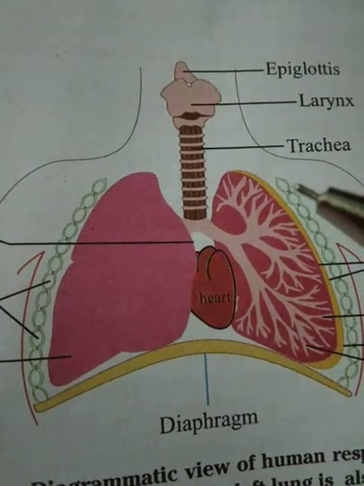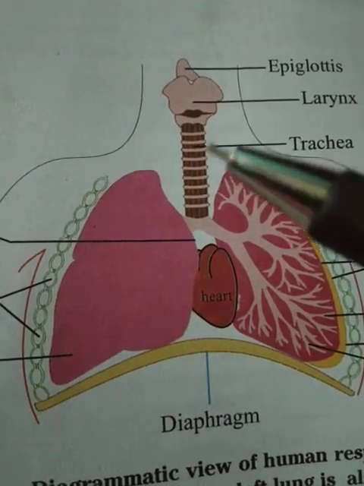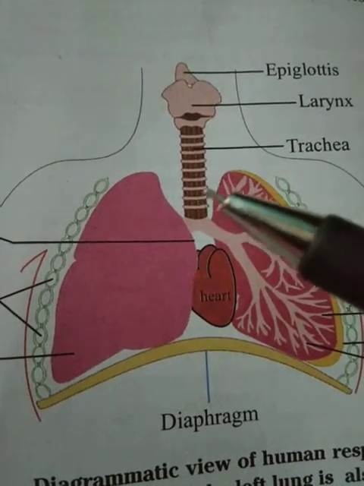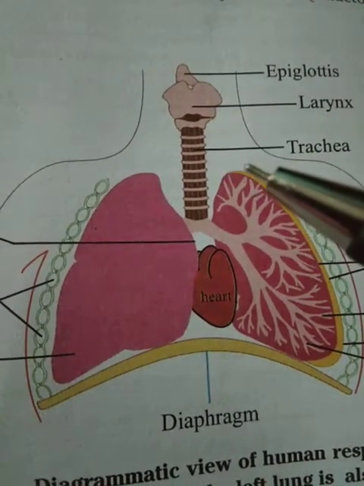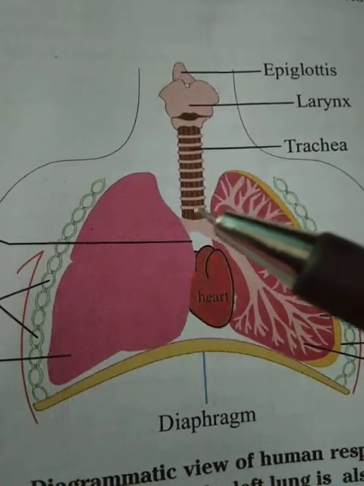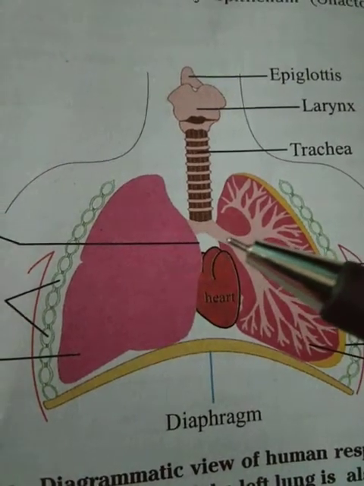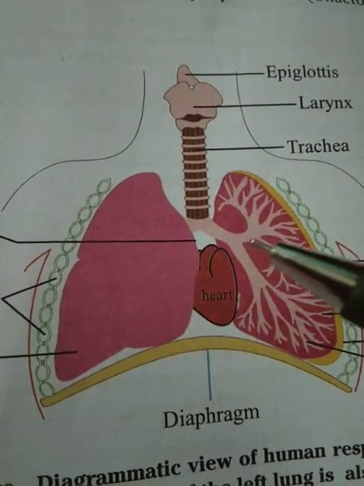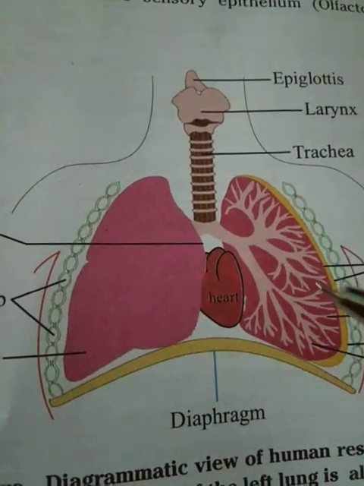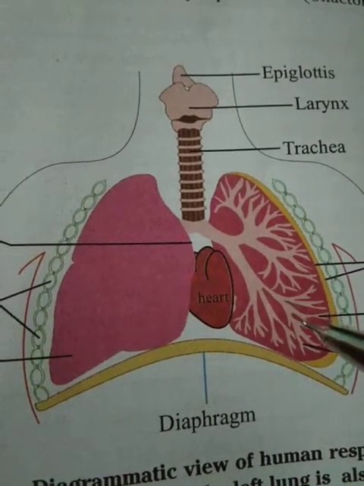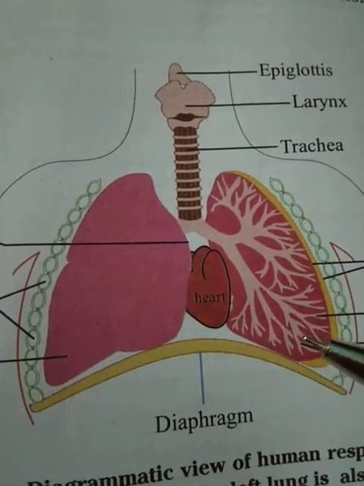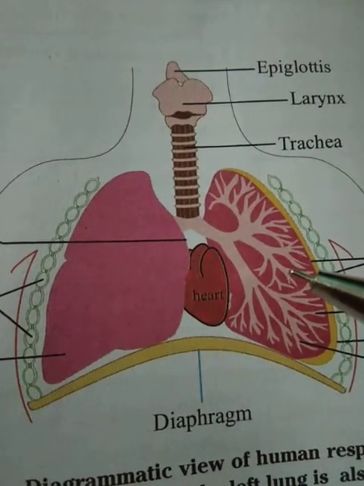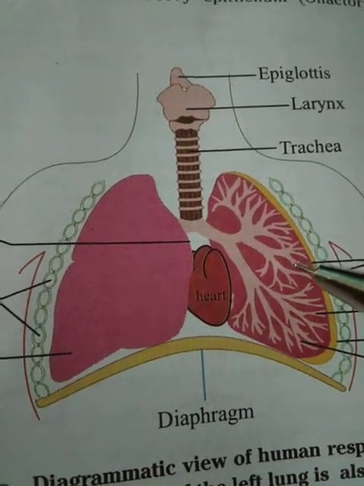So the larynx opens into the trachea. The trachea is a long tube. It extends from the mid-dorsal line and divides into two branches, the bronchi. The bronchi again divide into primary, secondary, and tertiary bronchi, and each divides into primary, secondary, and tertiary bronchioles.